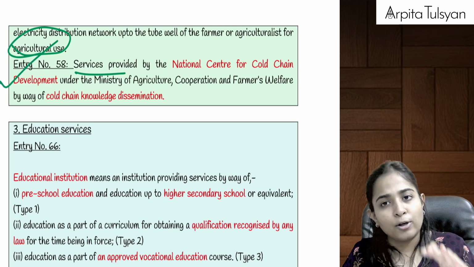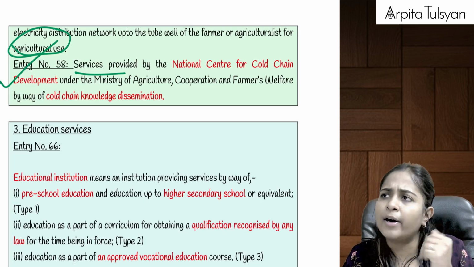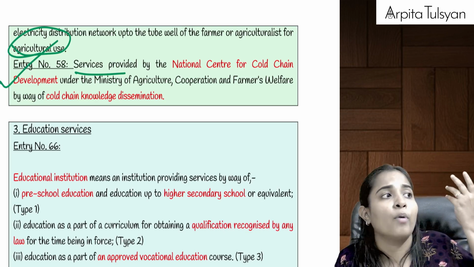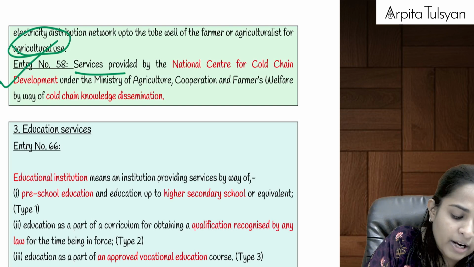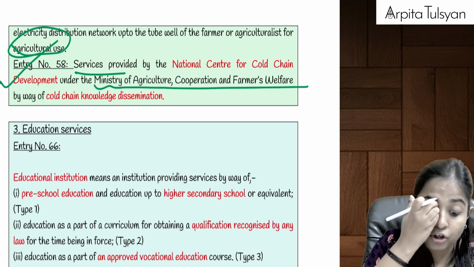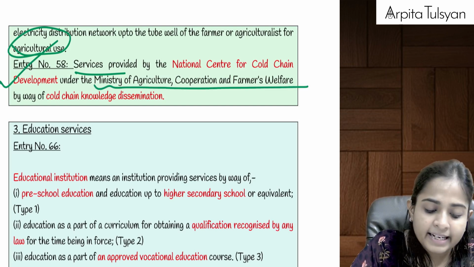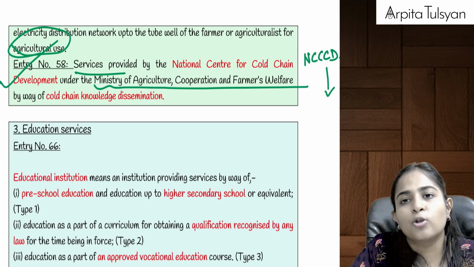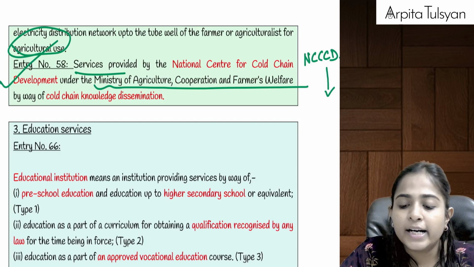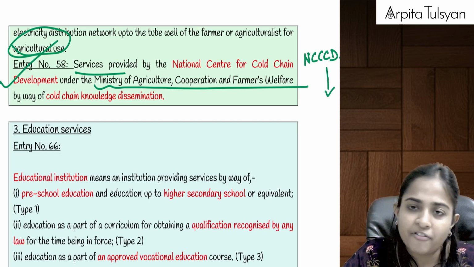Some will be required to be stored at 0 degrees, some at 14 degrees, some at minus degrees, etc. So under this Ministry of Agriculture, Cooperation and Farmers Welfare, there is a body called NCCCD, which shares knowledge about cold storage with the farmers, etc.